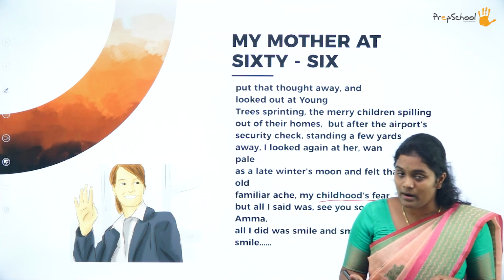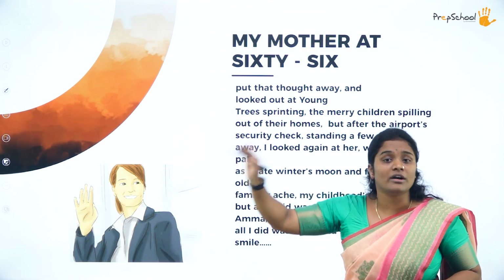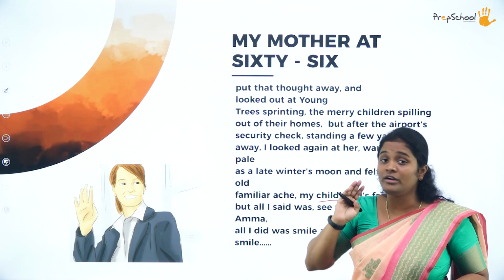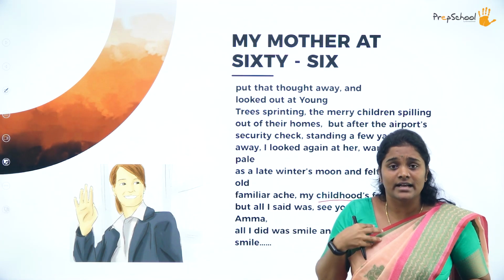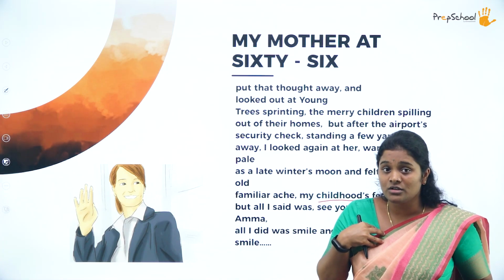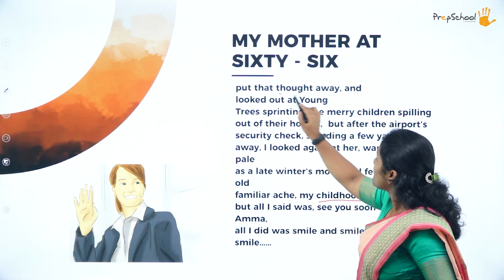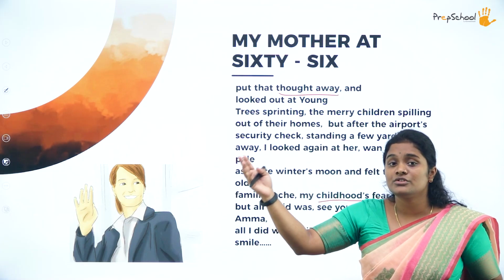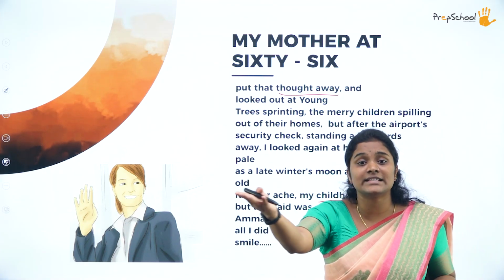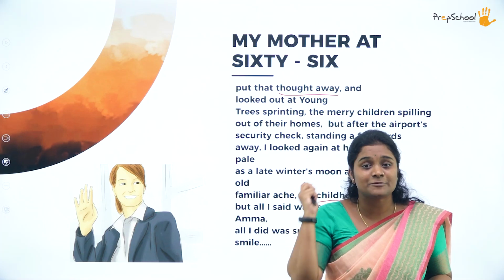Now, what did she do about it? She quickly put that thought away. She put the thought aside. She didn't want to think about it anymore because it suddenly left her with a heavy heart. So she put the thought away and then looked out. She started looking out, and what did she see? She saw all the trees sprinting.